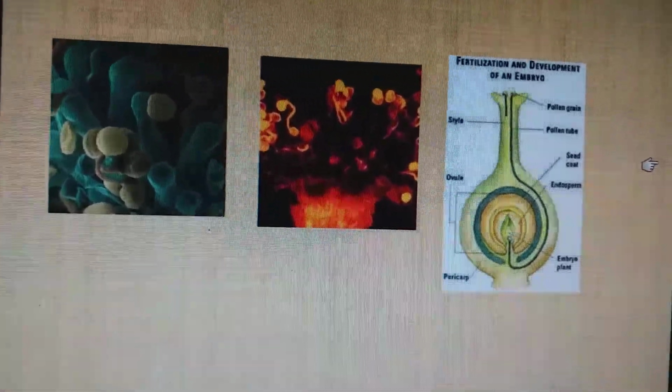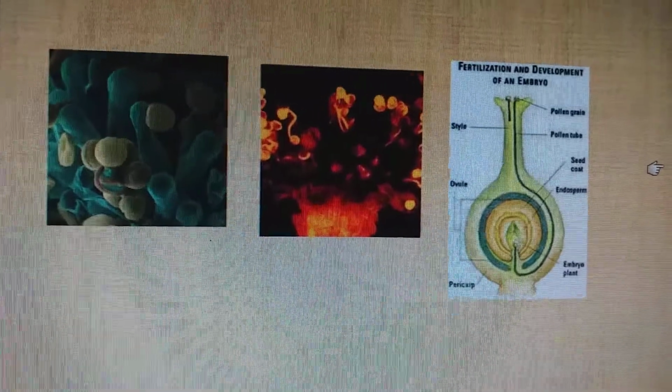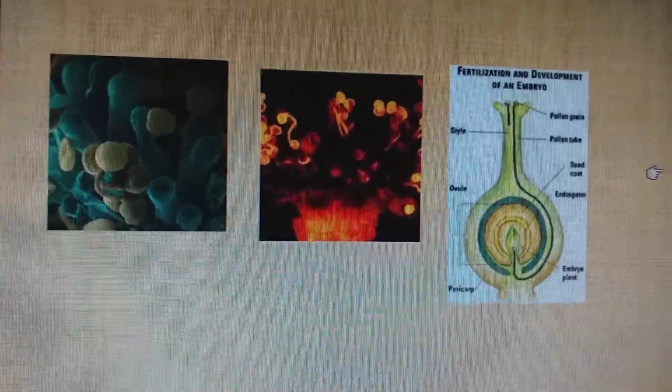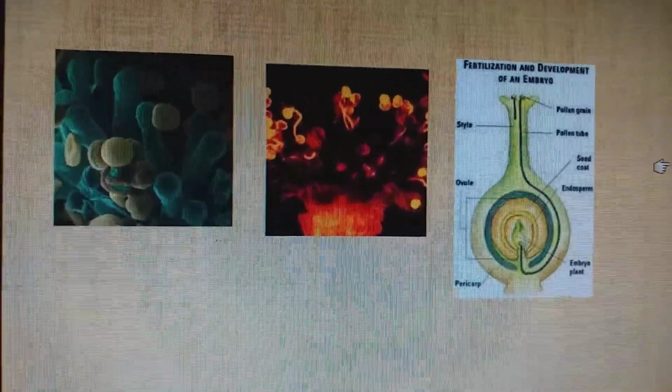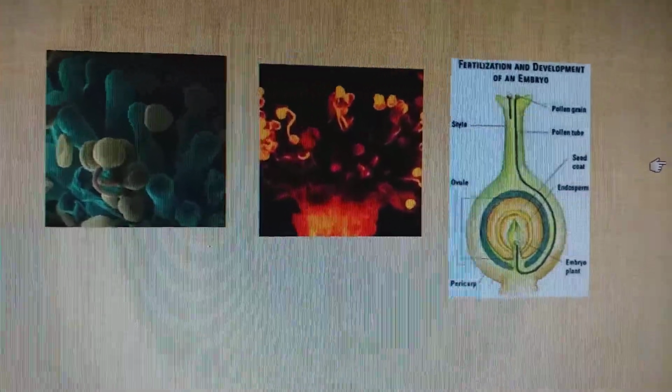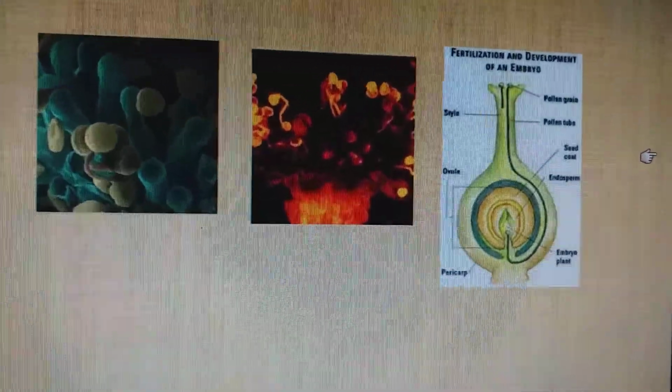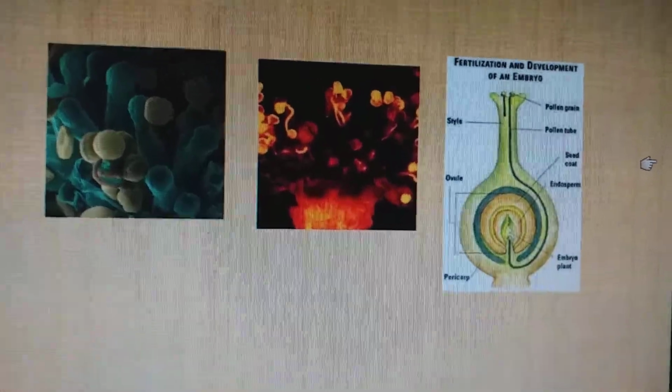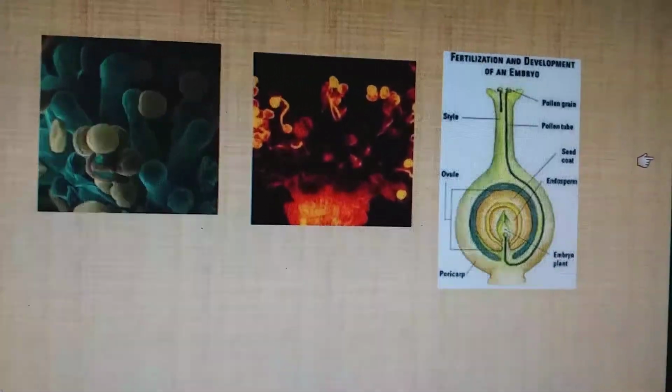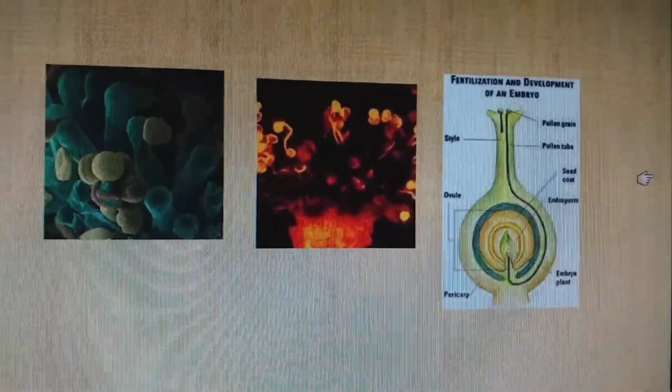Then all these three will fuse together and form the PEN, that is, the primary endosperm nucleus. Its condition remains 3n. This later develops into the endosperm of the seed.